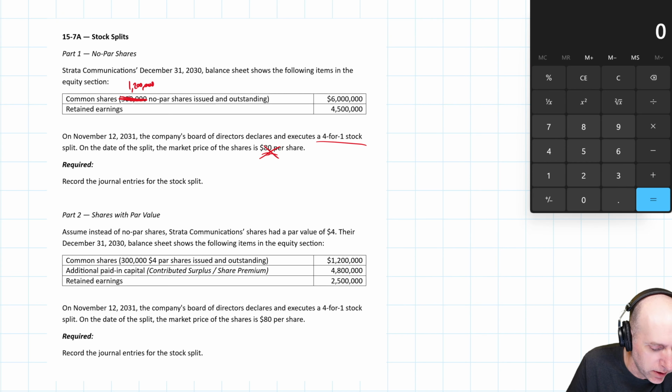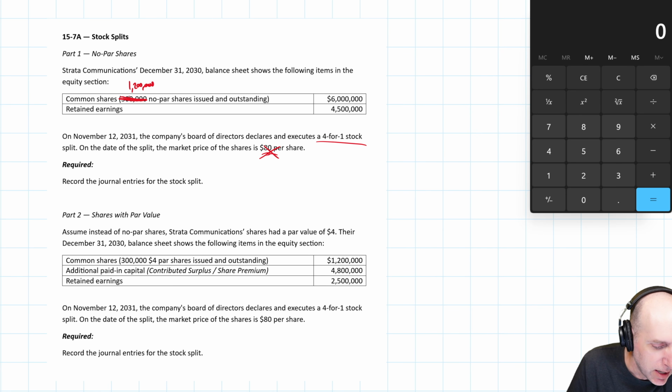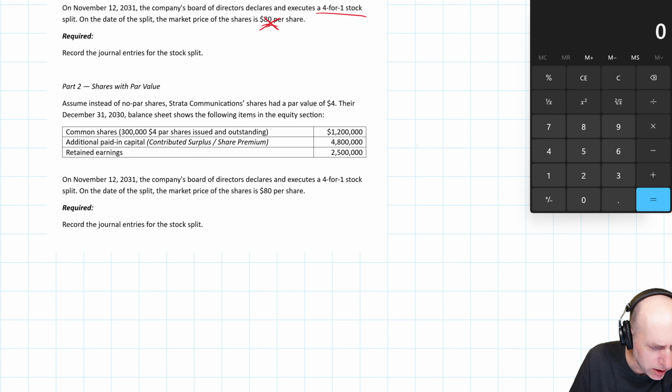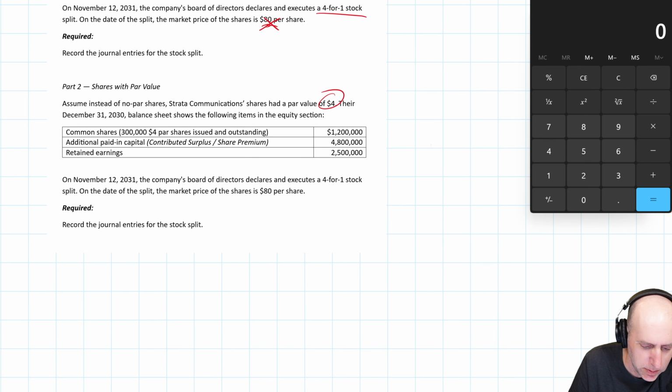So it says record journal entries for the stock split. No journal entry required. Just an update to the number of common shares issued and outstanding, and we've done that. Part 2, very similar. Assume instead of no par shares, they have $4 par shares. Well, isn't that convenient? We did a 4-for-1 split. So exact same situation where we go, okay, there's 300,000 $4 par shares issued and outstanding. Well, now there's going to be 1.2 million of these $4 par shares?